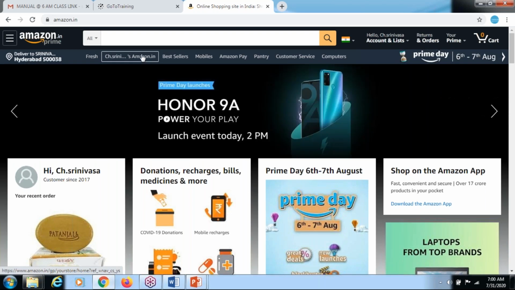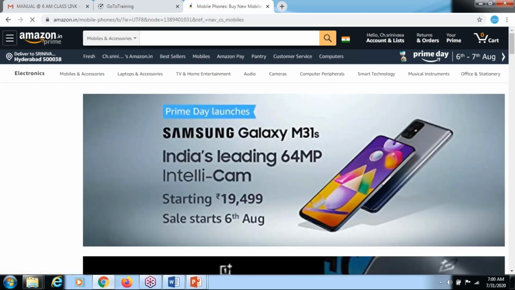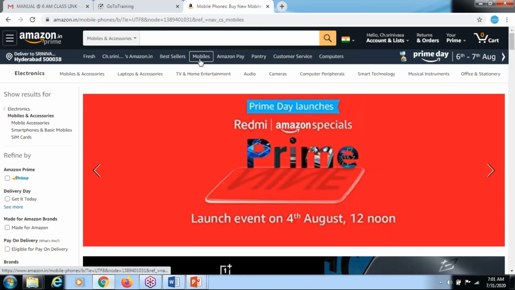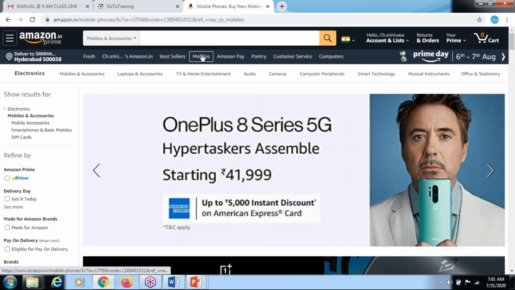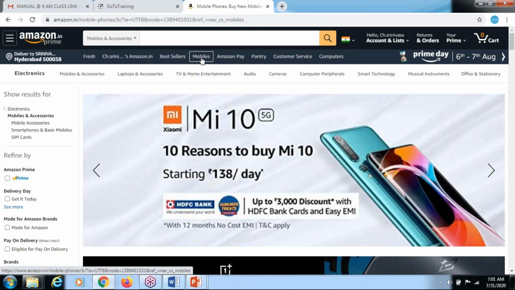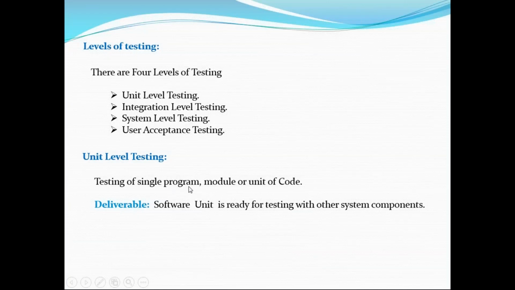Now one developer designed this one, mobiles. Once he is done, if I test only this part, only this module, this is one module, right? Whatever code the developer has written, before sending it to QA, you need to test whether the code is working properly or not. That comes under unit testing. Unit testing is nothing but testing lines of code: a single program or a module or a unit of the code. We call that unit level testing. The software unit is then ready for testing with other system components.